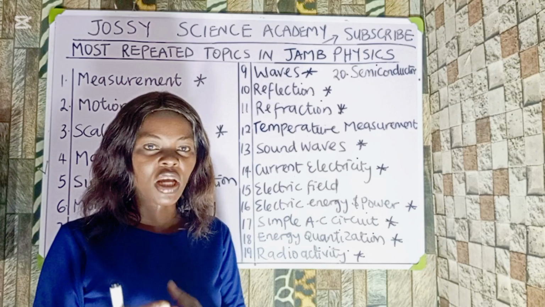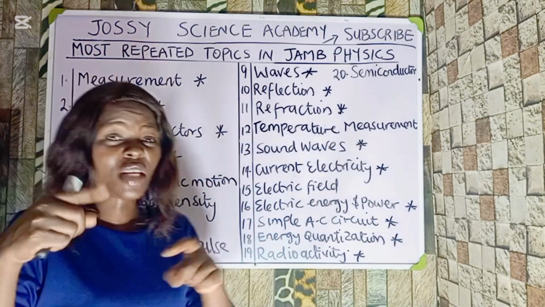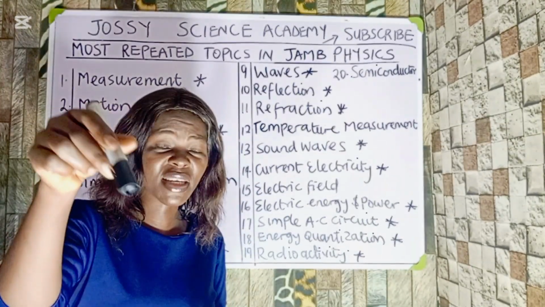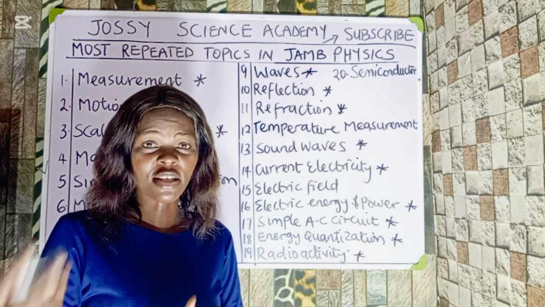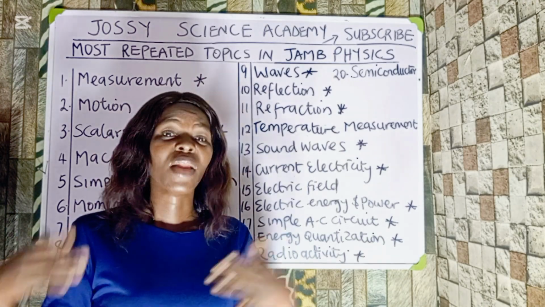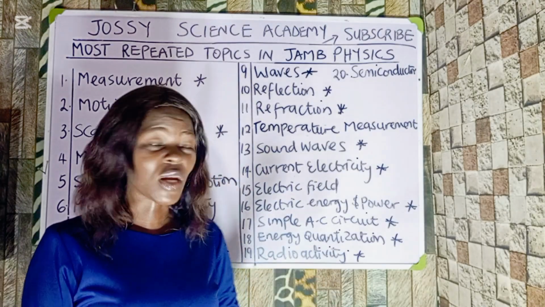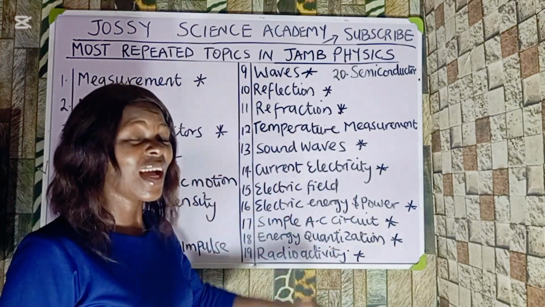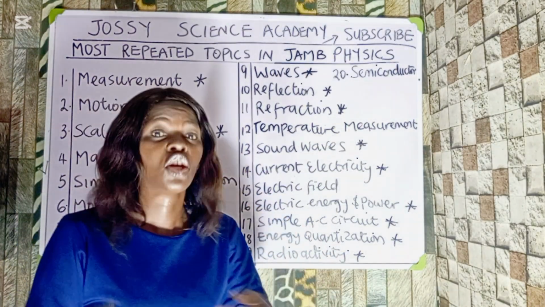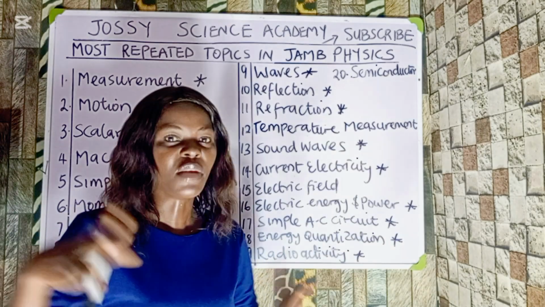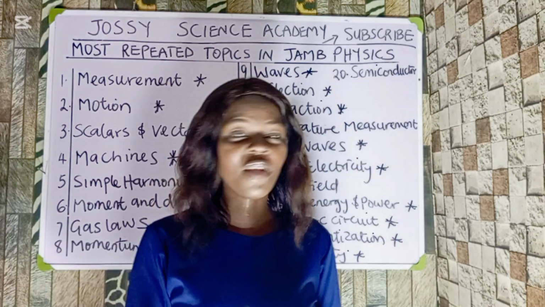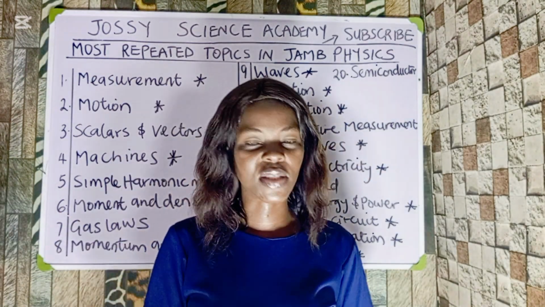As you prepare for this JAMB, if you follow this instruction and these ones that have asterisks, you're going to thank me later after your JAMB that this thing I said is true, because this is the experience over the years. I'm a student that has been scoring 80, 90 something and above. If you follow this track and master all these topics I've listed and these key ones that I said must come out, you'll be shocked. After your exam, you're going to see it on that day. If you do all of this I've said in this video, the scale is just your starting point.